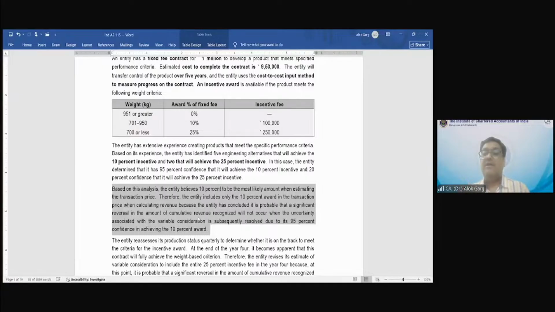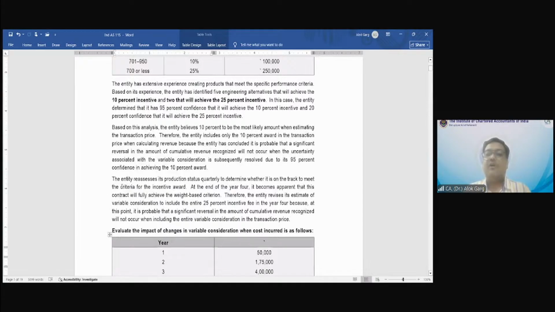What it is saying is that, due to the 95% confidence, when this uncertainty resolves, meaning when the final product comes and the actual weight is known, there is very little chance that this 1 lakh rupee of variable consideration, which the company is taking from day one, will be reversed. So this is the crux.